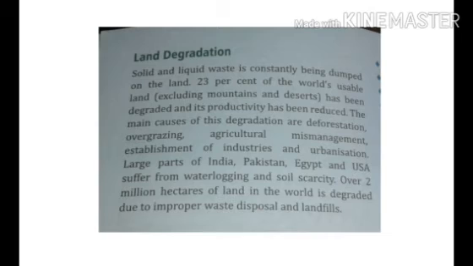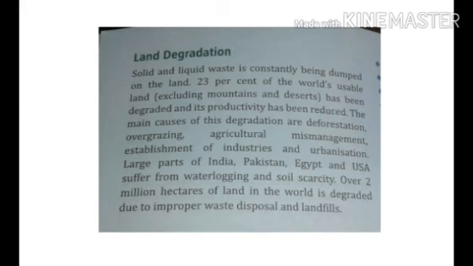That means neither agriculture can be done, nor pasture can be done, or else human settlement is also difficult. The main causes of these degradations are deforestation. You know, deforestation means cutting down of forest. Overgrazing, that means excess grazing of the vegetation.